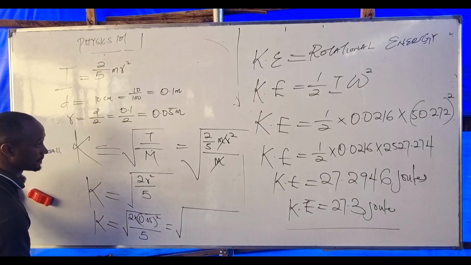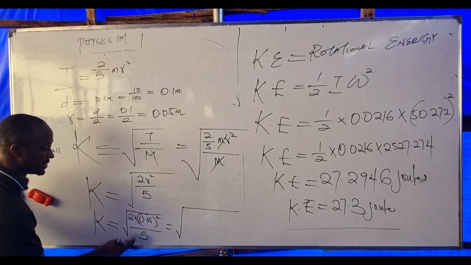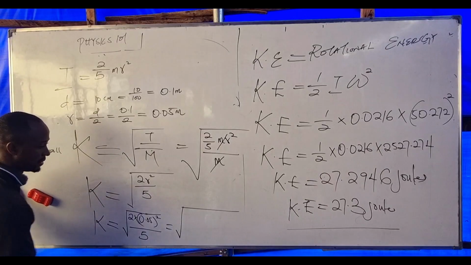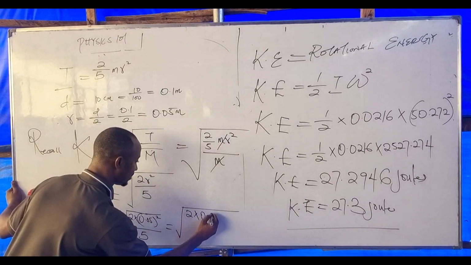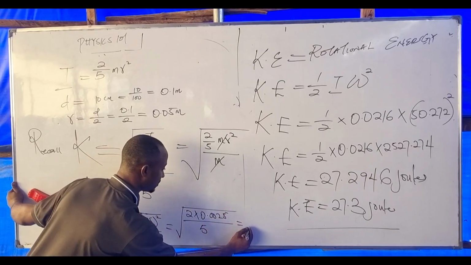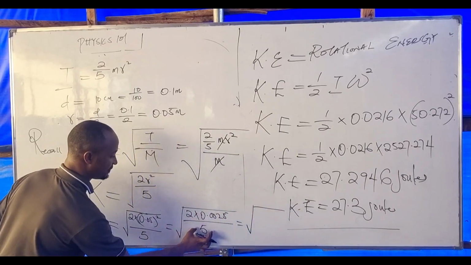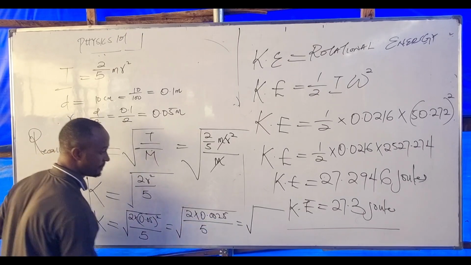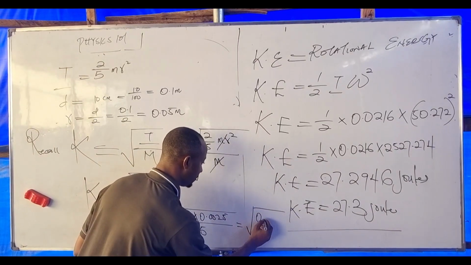0.05 squared is 0.0025. So 2 times 0.0025, divided by 5. Do me a favor, multiply this and divide by 5. What do you have? 0.001.